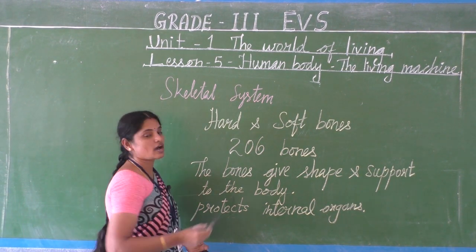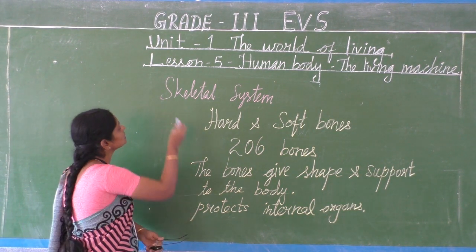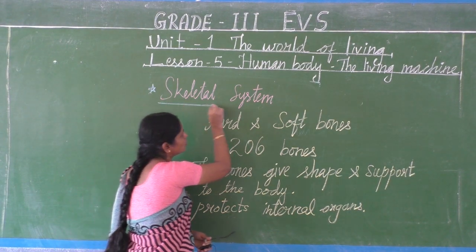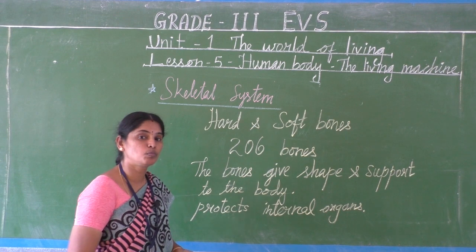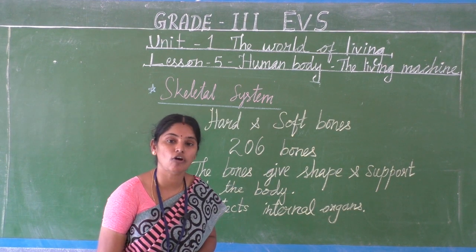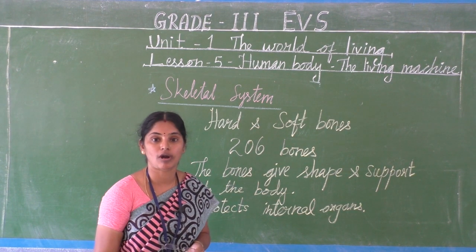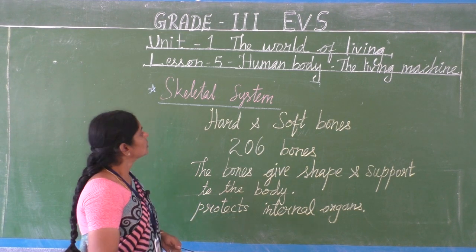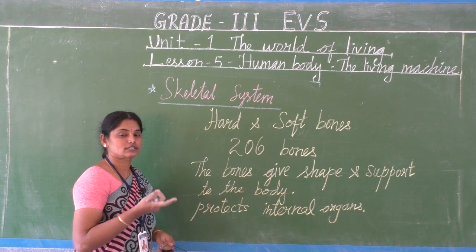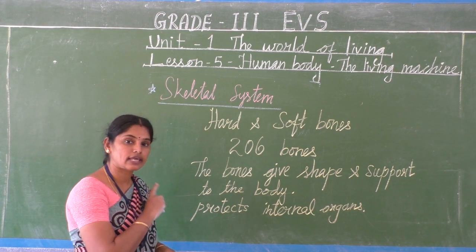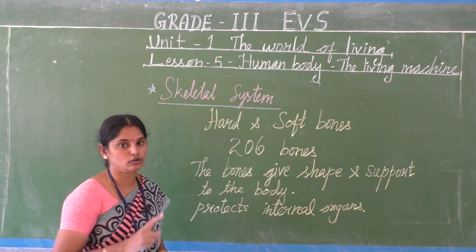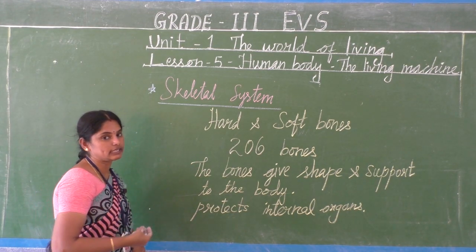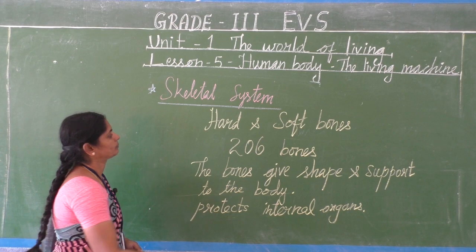See, children, now we are going to see about the skeletal system. What I said about the skeletal system, that is bone. The arrangement of bone in our body is called skeleton. Okay, skeletal system. At the end of this video, I will show you your skeleton which is kept in our lab also. Okay, now you listen to the details about our skeletal system.